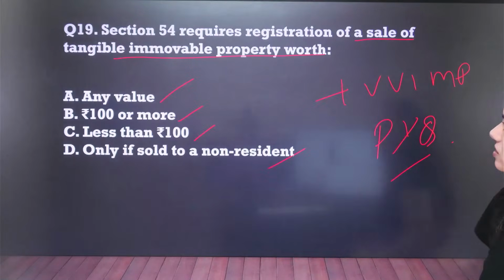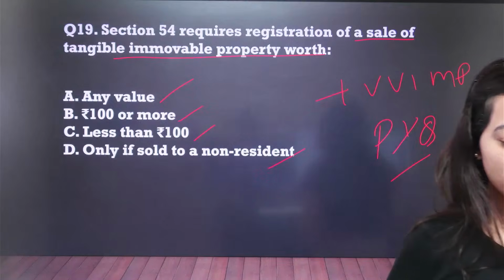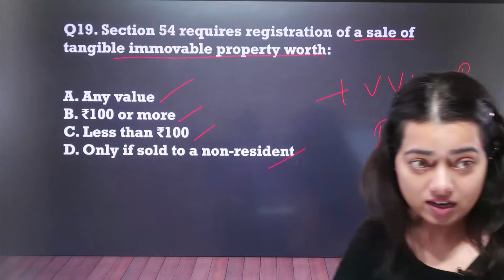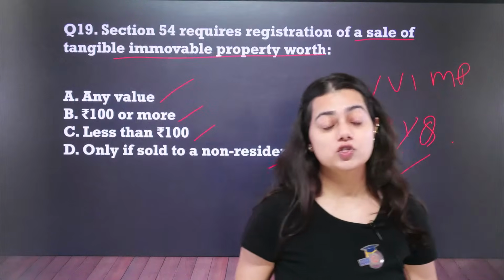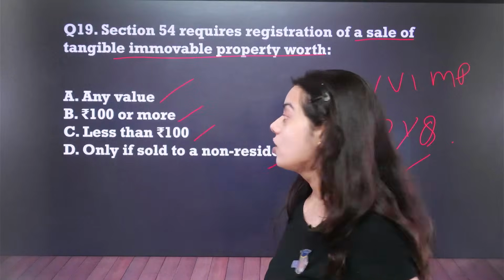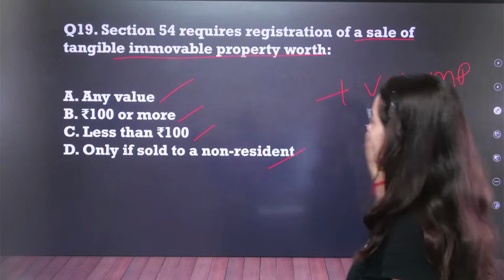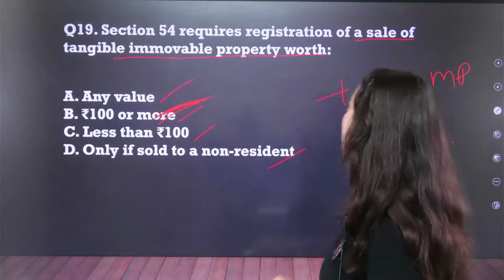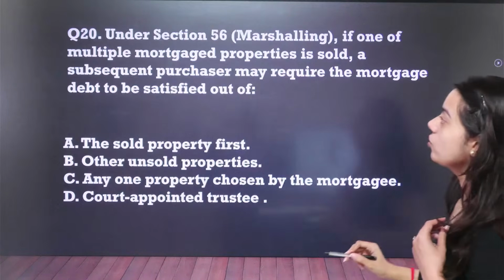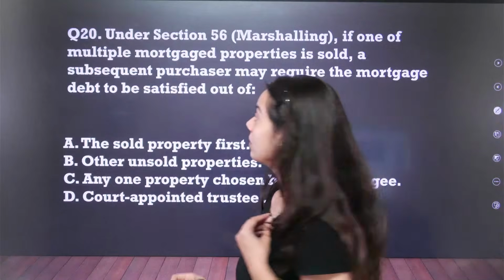What would be the answer? Section number 54. Ratnakar Yadav, you are absolutely correct. Yashwant, you are also absolutely correct. Option number B. Just a second. Option number B. Rupees 100 or more. Let us move on to the next question.